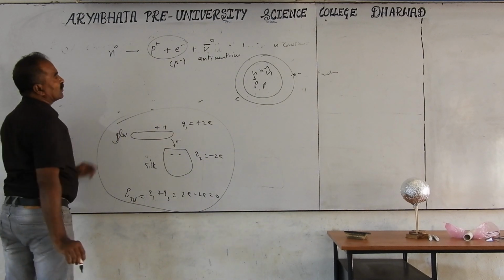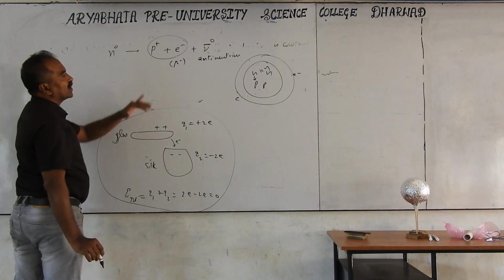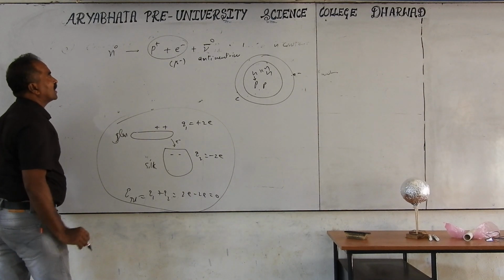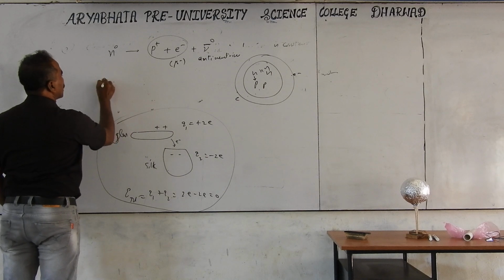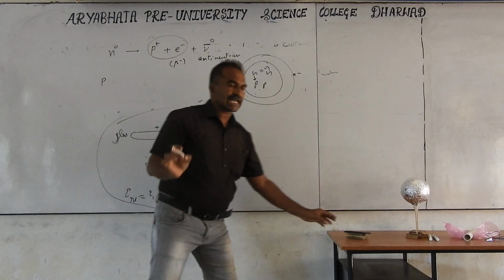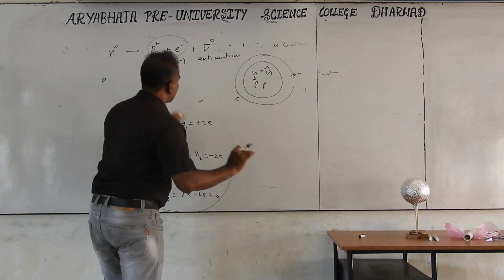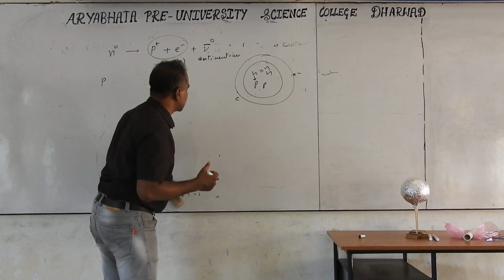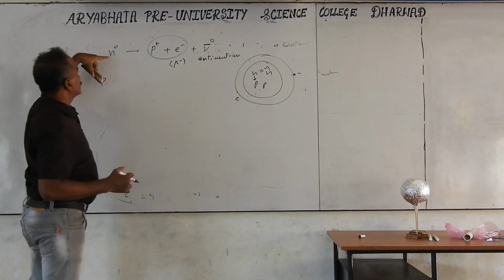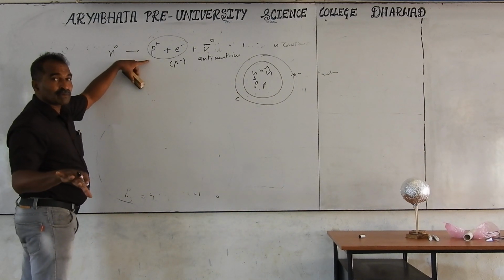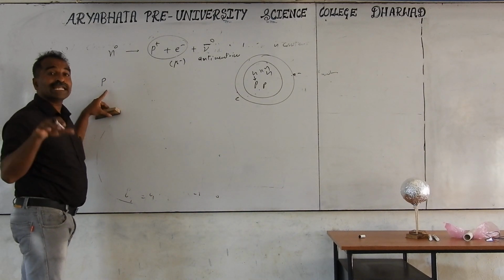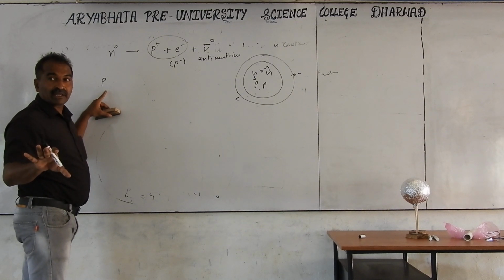This happens inside the nucleus or outside the nucleus when a neutron is converted into a proton, called the disintegration of the neutron. Similarly, a proton can be converted into a neutron. Neutron is slightly heavier than the proton, but proton can still be converted into the heavier particle by absorbing some energy inside the nucleus. Neutron disintegration takes place inside or outside, but proton disintegration takes place only inside the nucleus, and not every time.